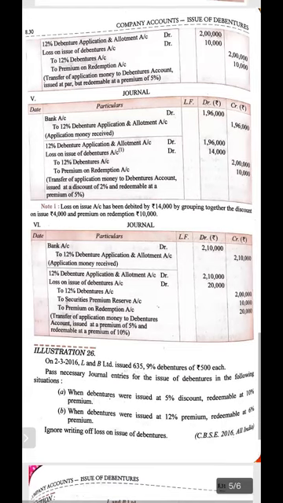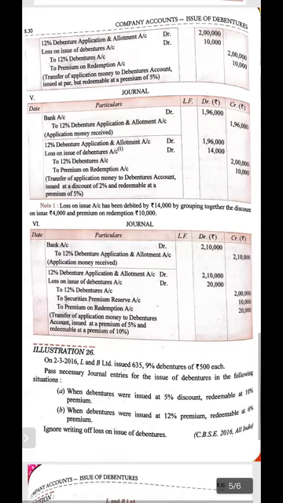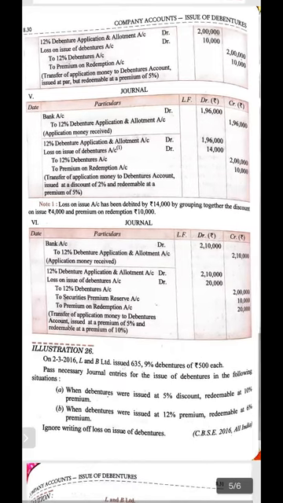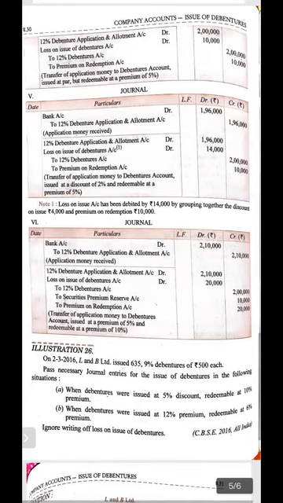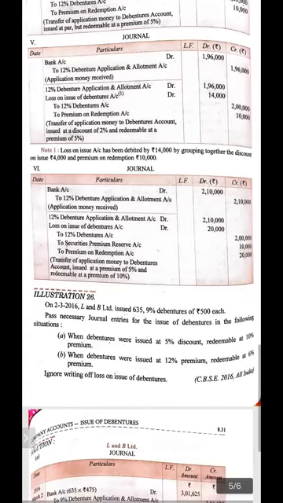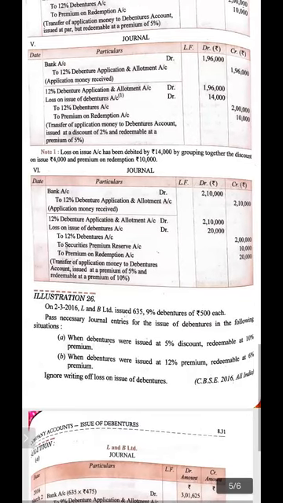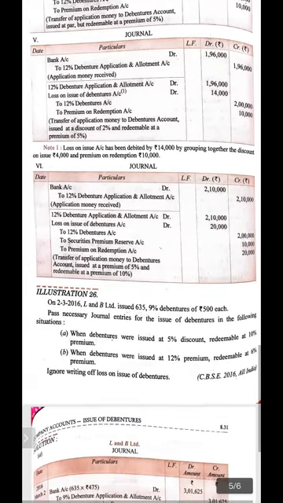Loss on issue of debenture. Now see how the loss on issue is to be done here. Write in bracket 4,000 for the discount on issue and 10,000 for the premium on redemption. All in all, it becomes 14,000, to 12% debenture account, to premium on redemption account. In this way, you have to combine the loss at the time of issue of debenture, whether it is for discount or for premium on redemption.